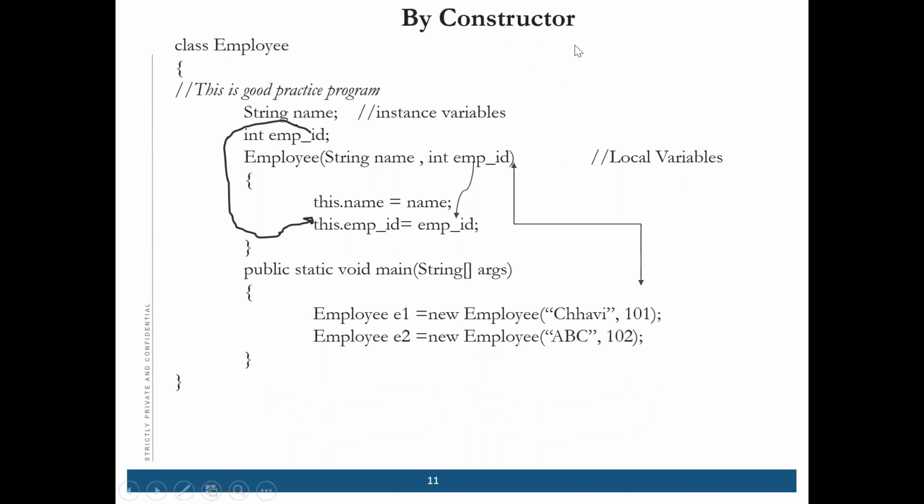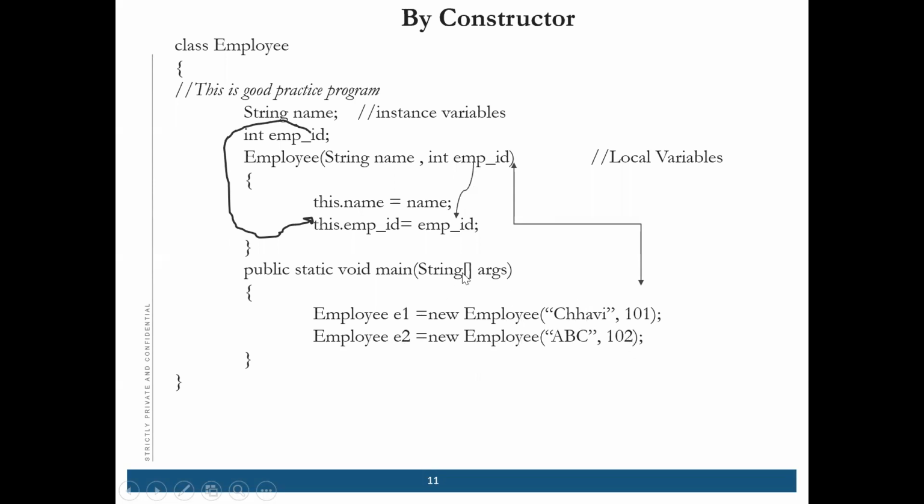So here comes the use of constructor. This is a good practice of writing a program, which I've already shown you. Employee E1 equal to new employee, and inside the constructor, while we are creating the object, we are assigning the values. We are passing the values of name and employee ID. Here also we are creating the object and passing the name and employee ID.